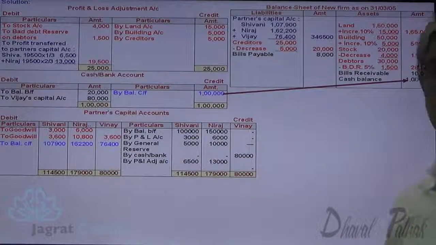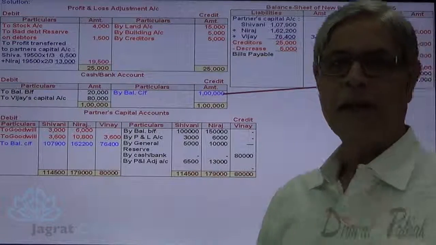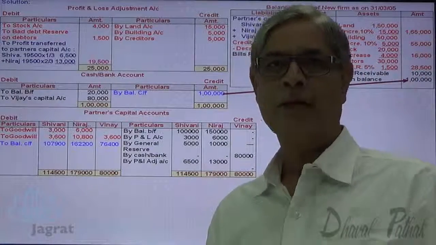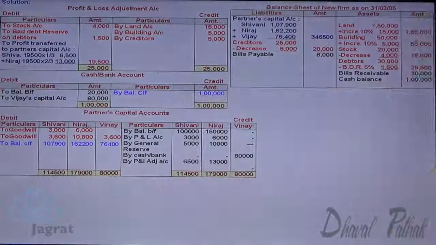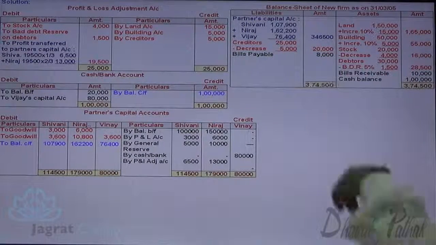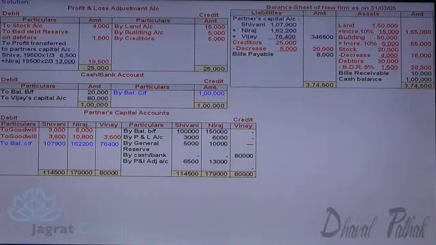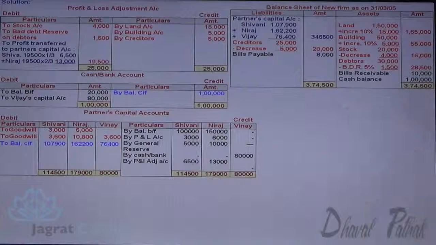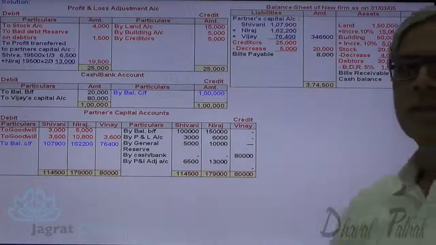Now I want to tell you the balance sheet. After writing this bank balance on the asset side, all the capital accounts and everything is closed. Let me tell you the balance sheet. So total of asset side 3,74,500, total of liability side is also 3,74,500. 46 plus 20 plus 874, 3,74,500 is the balance sheet total.